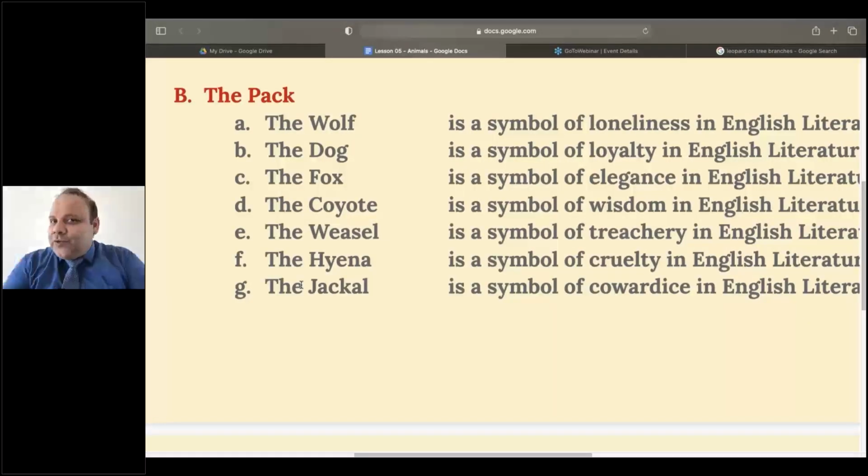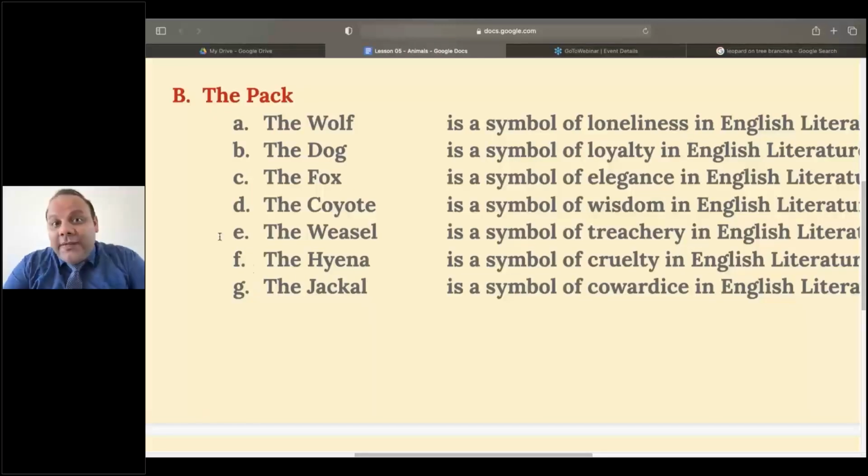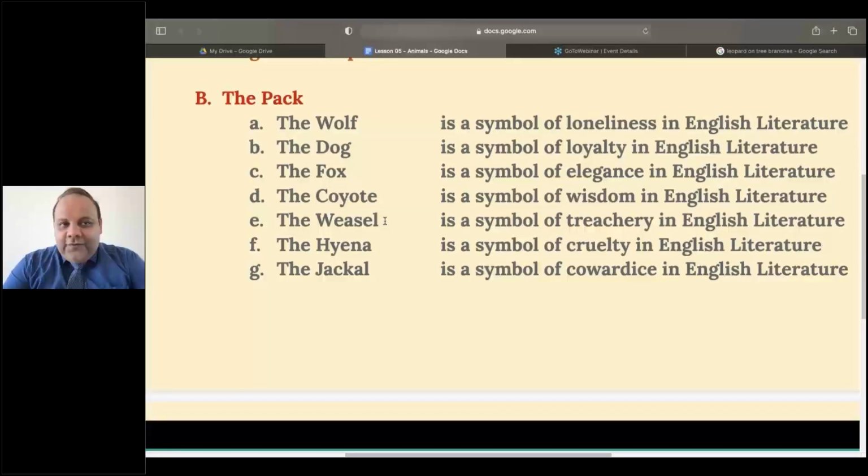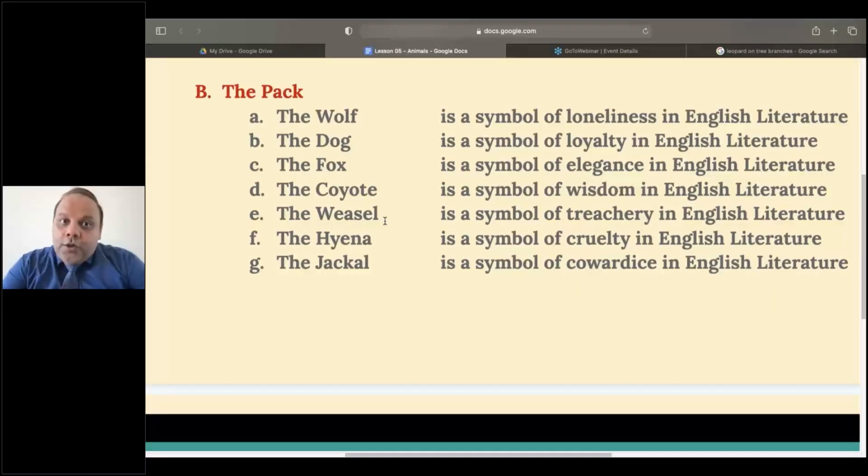Now, these creatures are also a family of their own, right? And in this family, we have the wolf, the dog, the fox, the coyote, the weasel, the hyena, and the jackal. All of them are dangerous, you know.